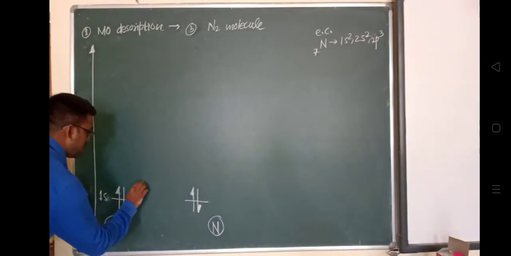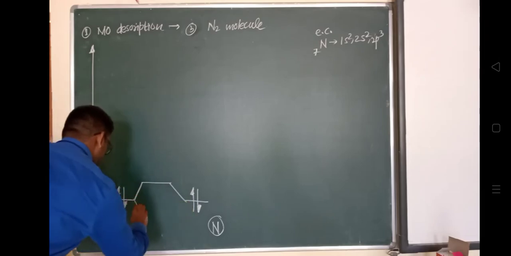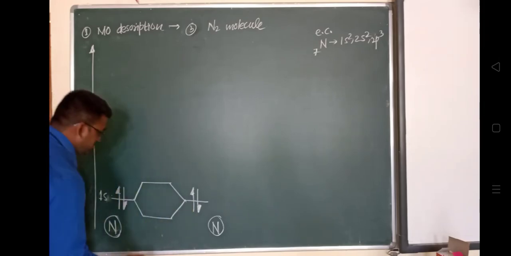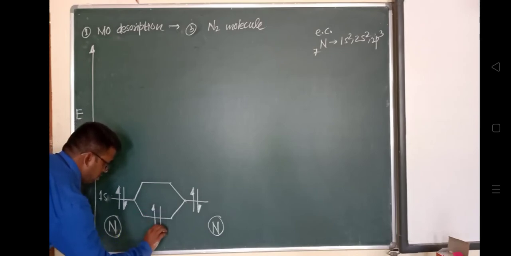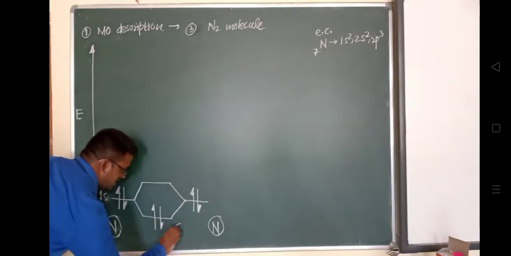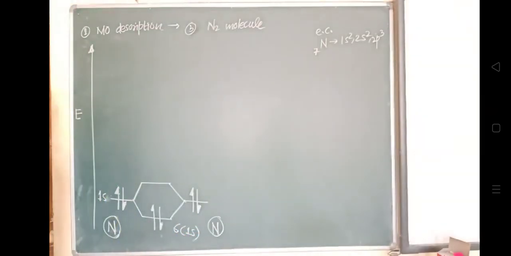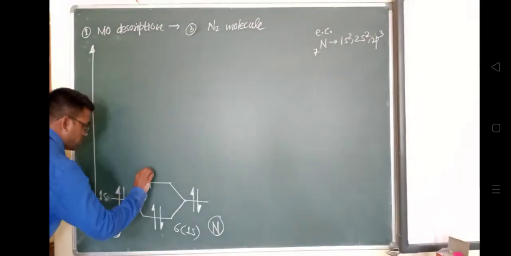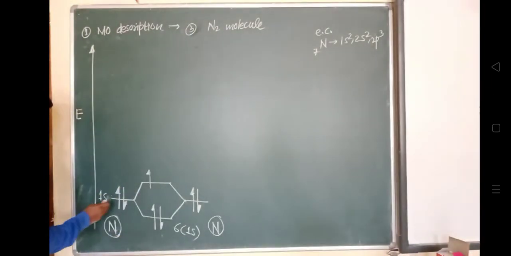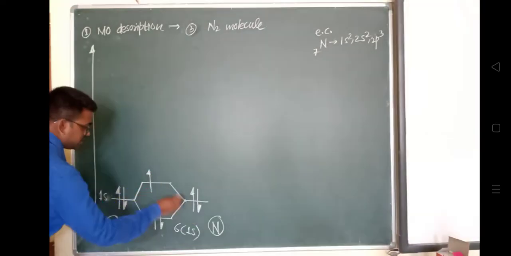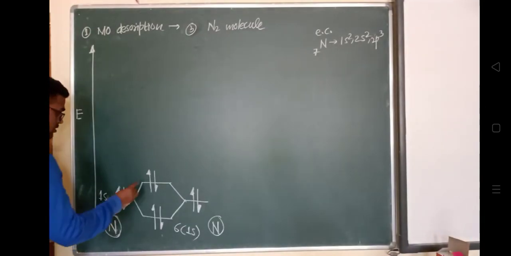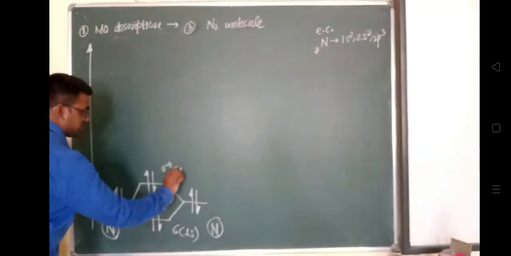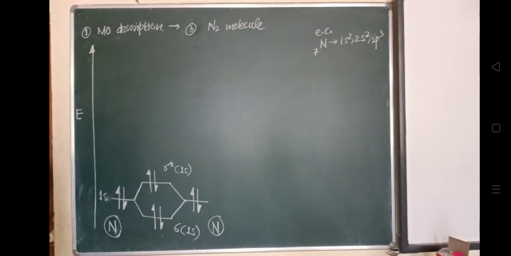Now what will happen? They will get combined and form a bonding molecular orbital, that is sigma 1s, with two electrons. That is one electron from the 1s orbital of this nitrogen atom and one from the 1s orbital of the other nitrogen atom. It will also form sigma star 1s, the antibonding molecular orbital.